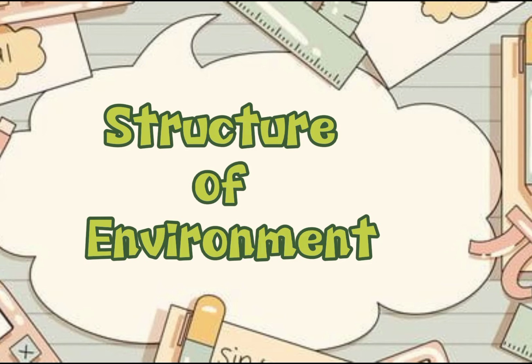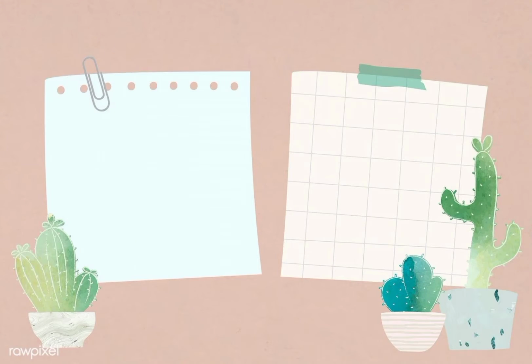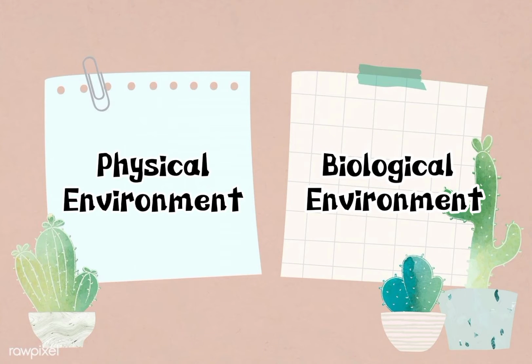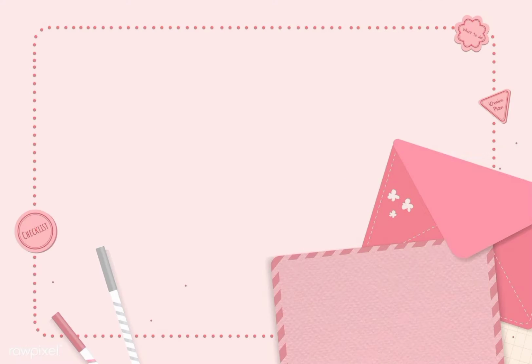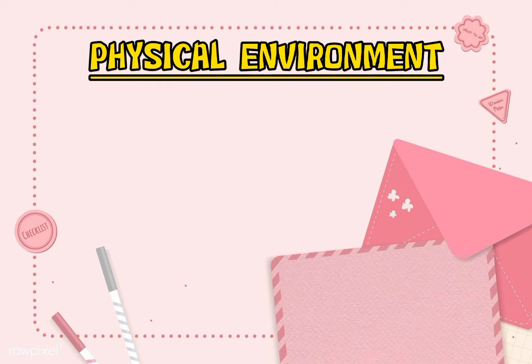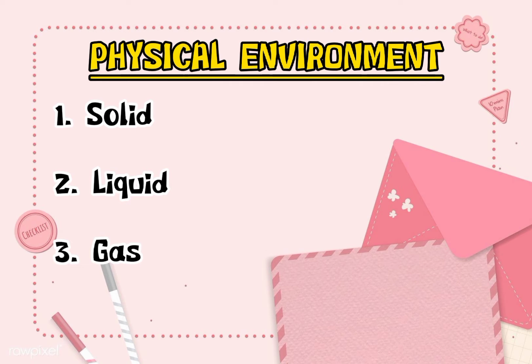Structures of environment. Environment is both physical and biological. We know that environment is everything that surrounds us. It includes both living and non-living components. The physical environment is classified into three broad categories: solid, liquid, and gas. Solid is a substance that retains its size and shape.